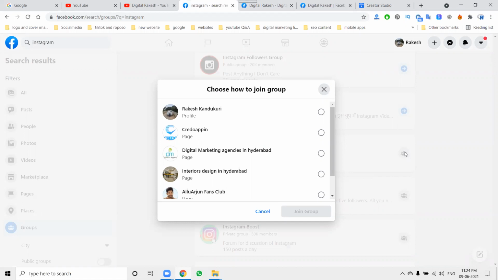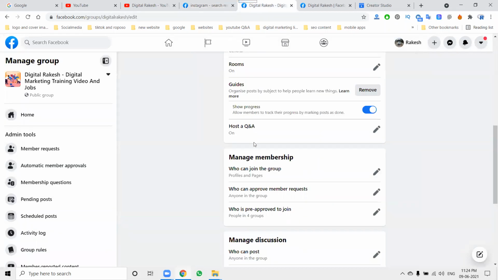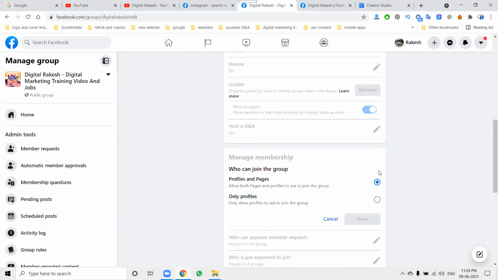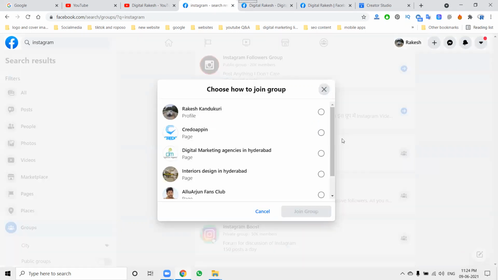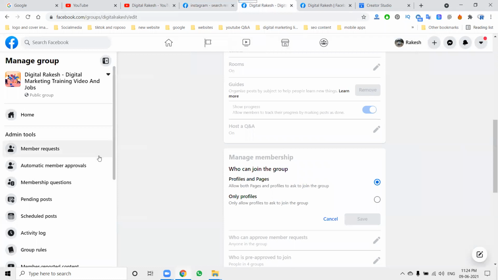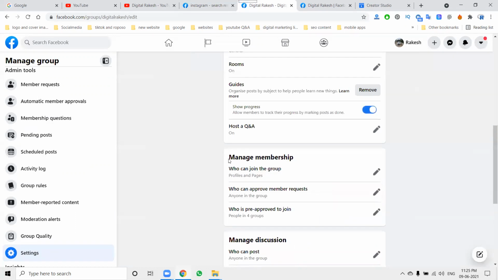profile and page option. So when is it possible? Suppose you are a member of a particular group, then in the setting you can join this group. We have two options, profile and page, and either profile will be accepted. So when your group is adding the particular option, profile and page is compulsory to be visible. In a group, we have a setting option called who can join this group, profile and page or only for profile. This is a compulsory setting on your particular group option.